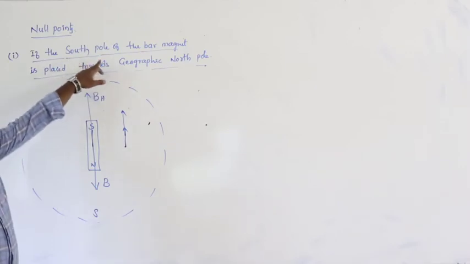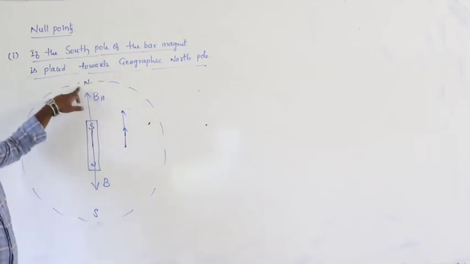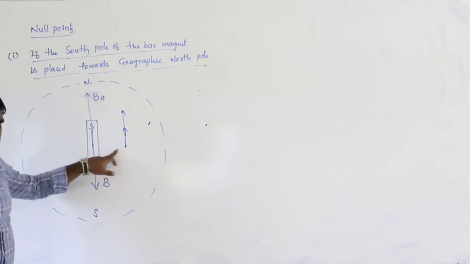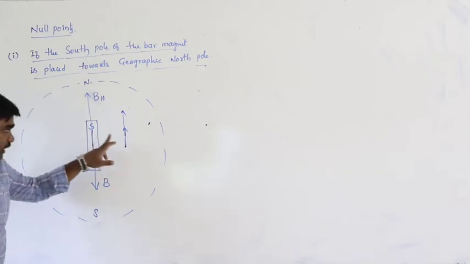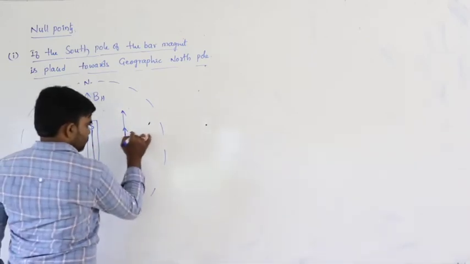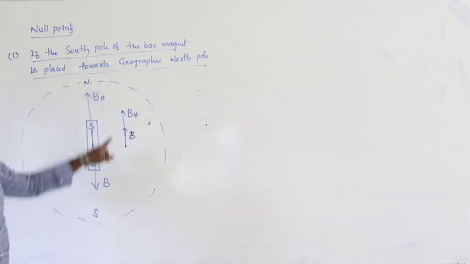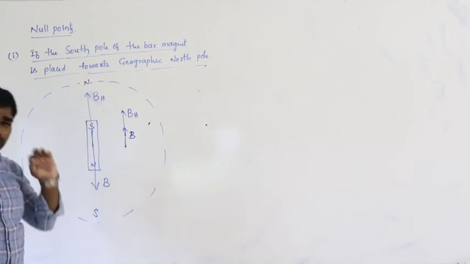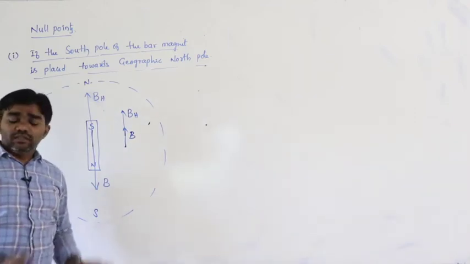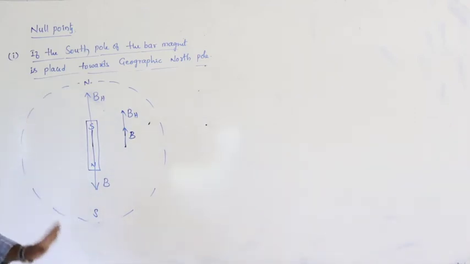If the south pole of the bar magnet is placed towards geographic north on the equatorial line, the magnetic field due to the magnet and the Earth's magnetic field must both be in the same direction. If both fields are in the same direction, there is no possibility of a null point. So then where must the null point be formed?